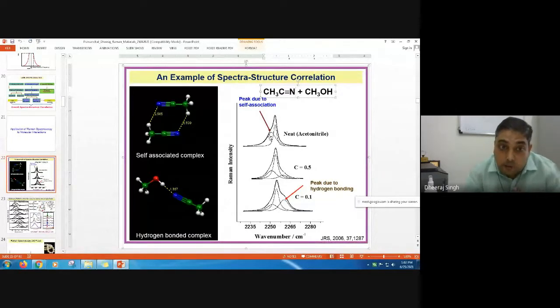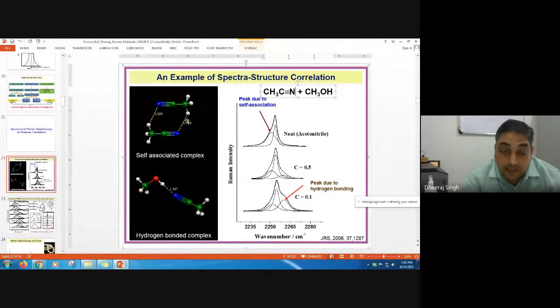Means we have not added anything to acetonitrile yet. Since nothing is mixed in acetonitrile, dimers also form in it. Means the same molecule makes the hydrogen bond with the same molecule. Hydrogen bond is formed between two identical molecules. That's why we call it dimer. So that dimer formation can be easily found by this Raman spectroscopy.